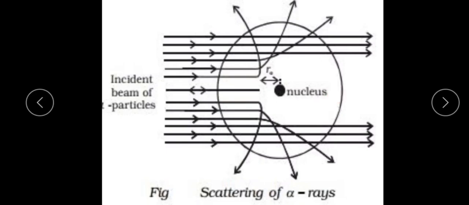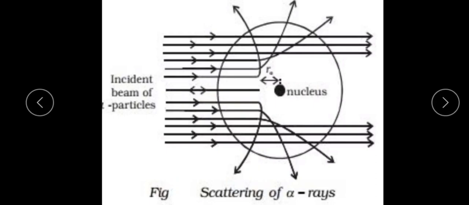That's why the greater part of the atom is empty space. Because the total positive charge and mass are concentrated at the center, the alpha particle experiences a large repulsive force. Alpha particles are positively charged helium nuclei, so they are positively charged particles, and the nucleus is also positively charged. Like charges repel, so the alpha particle is deflected and experiences a large force of repulsion.